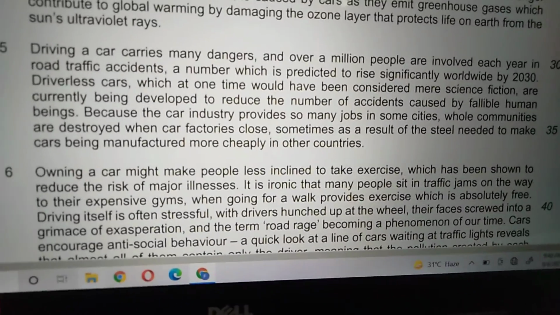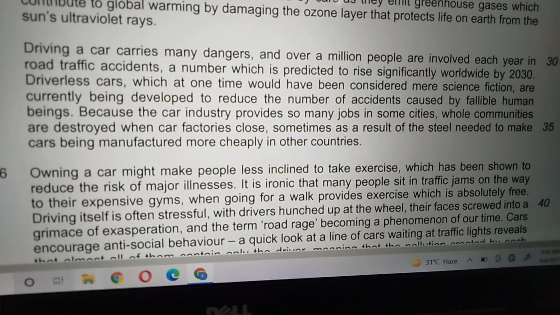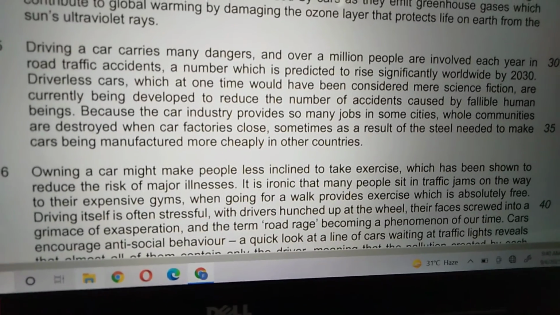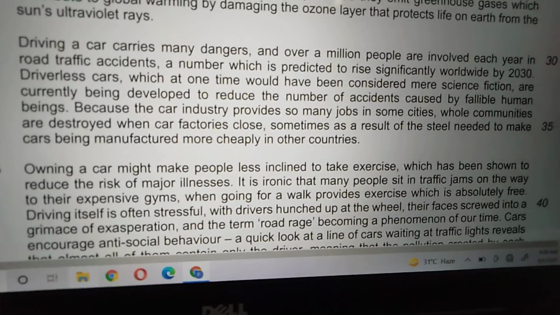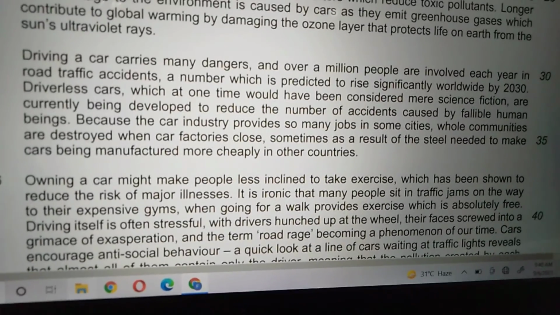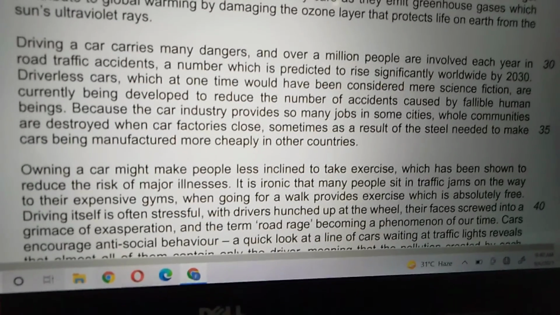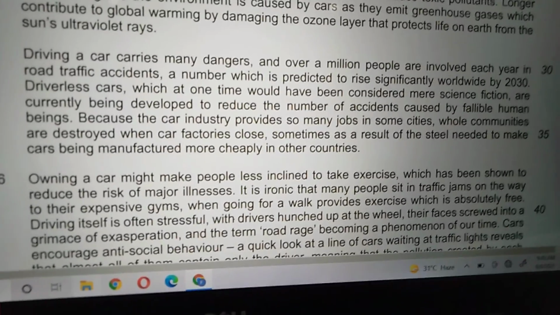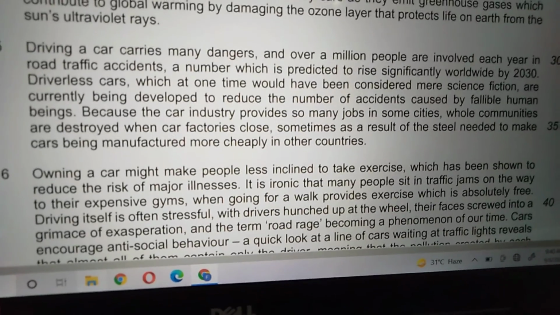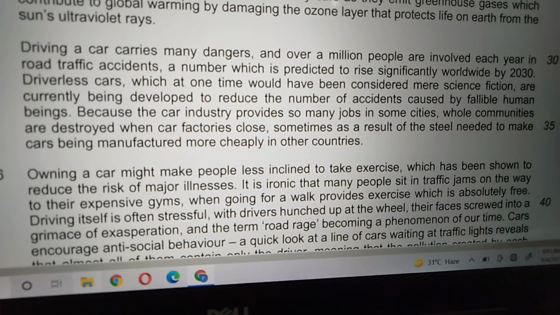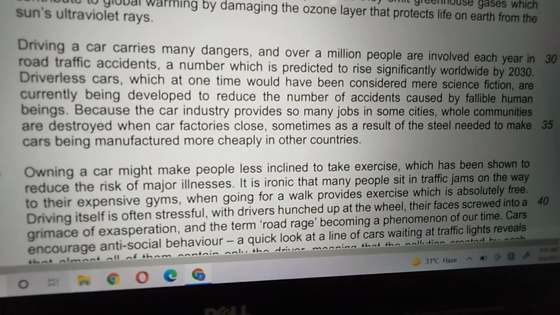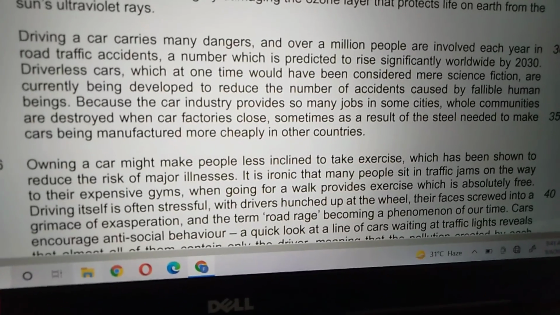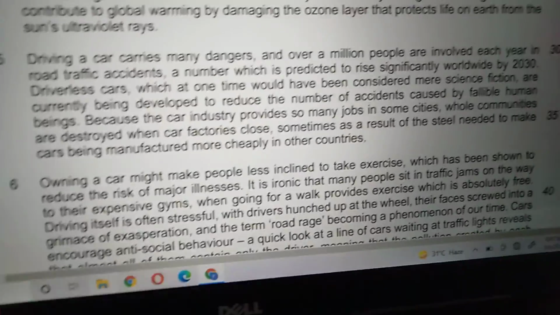Like for example, in a village mostly people are going to the car manufacturing factory, and all of a sudden that car manufacturing factory closes down. So what will happen? All of a sudden, all the people living in that village will become jobless. So it will affect the whole community instead of affecting the single person, because those people who are working in the car industries, they might be the bread earners of their families. So when all of a sudden the car factories are closed, all of them will become jobless and they would be even deprived of the basic life necessities.